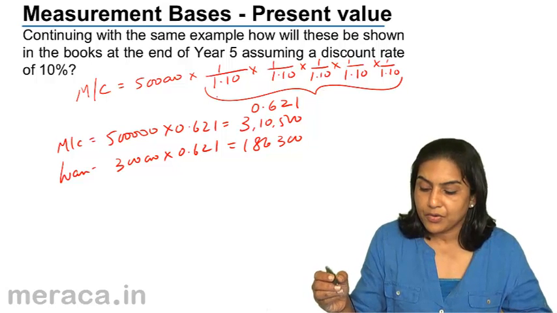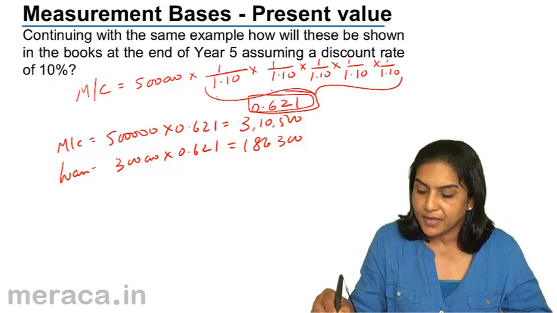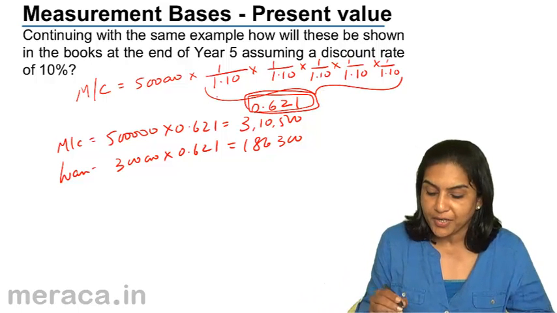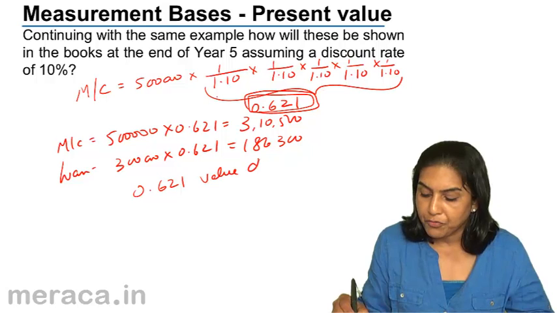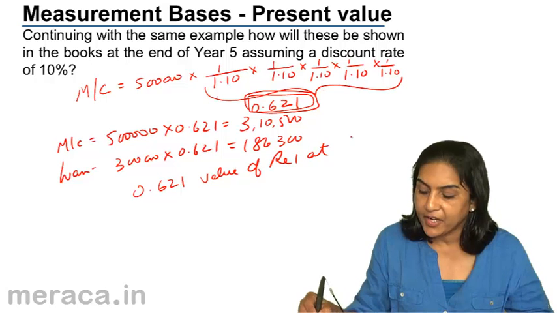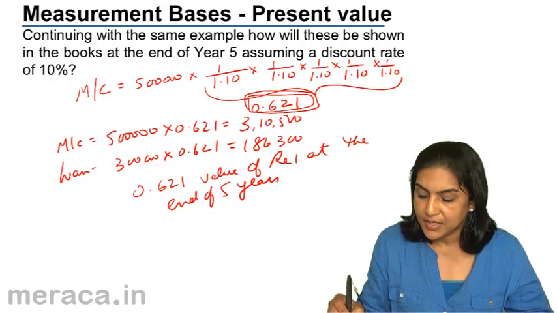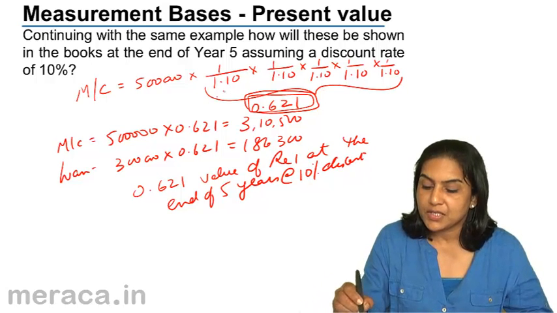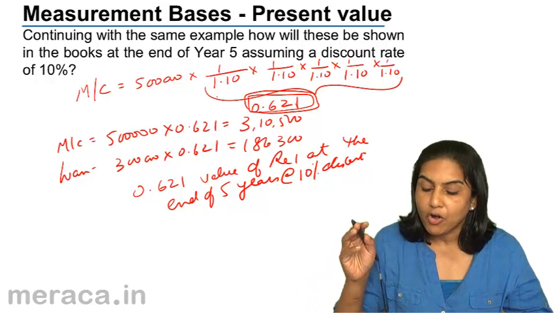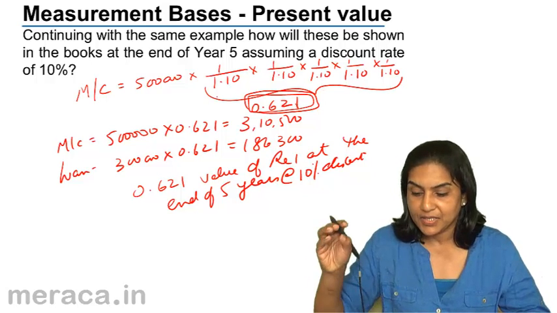Now, this is actually a discount factor representing time value of money. What it means is that 0.621 is the value of rupee 1 at the end of 5 years at 10% discount. Either we can multiply and arrive at this, or look at the discount factor tables and arrive at this figure.